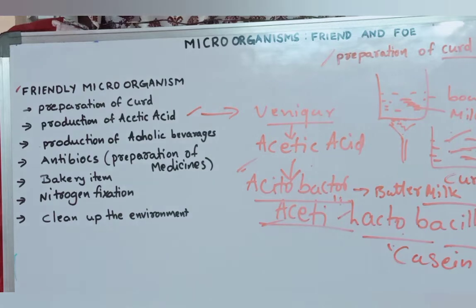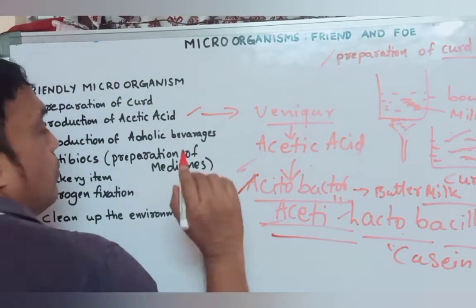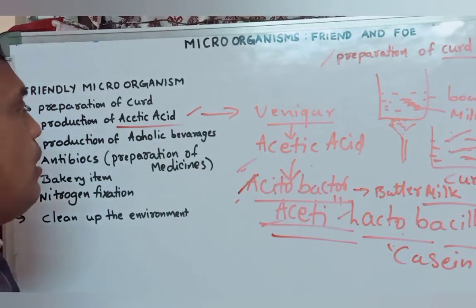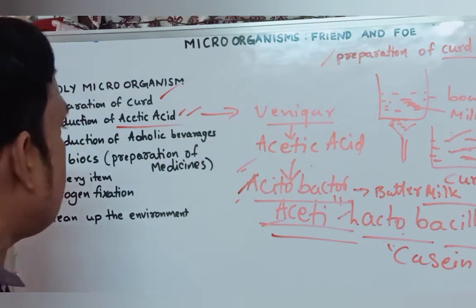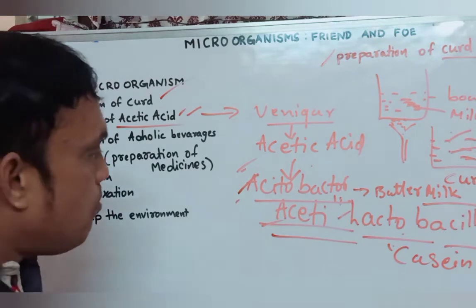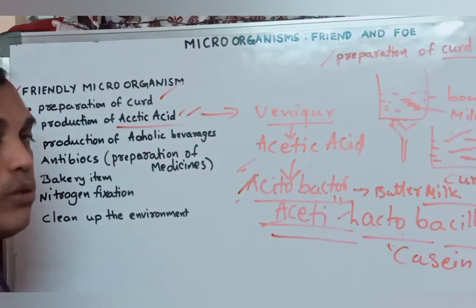Generally, vinegar we use as one of the ingredients in our food. So in the production of the chemical acetic acid also, bacteria is useful. That bacteria name is Acetobacter aceti. Try to remember the name.